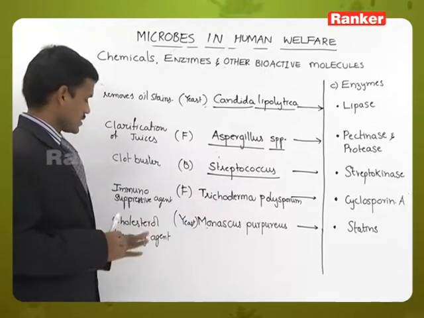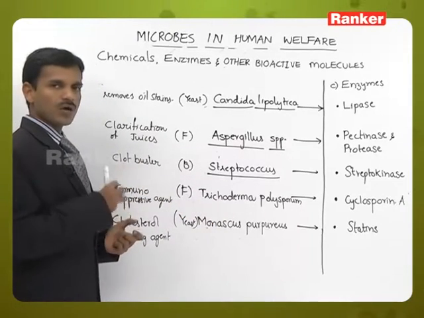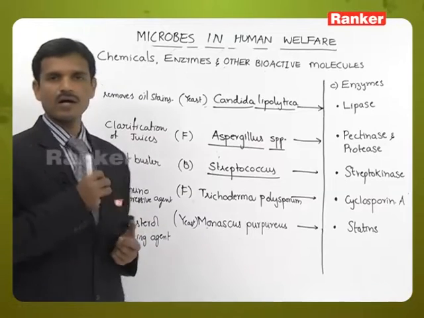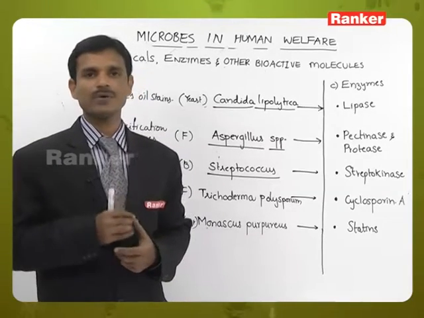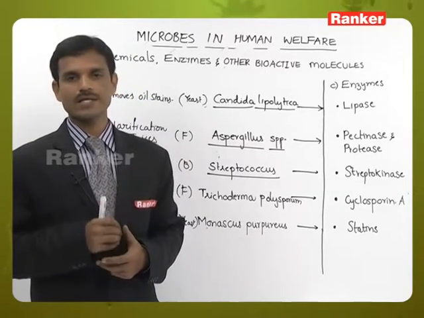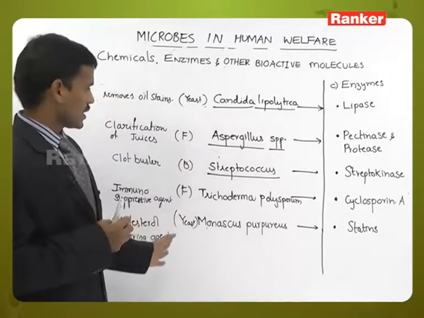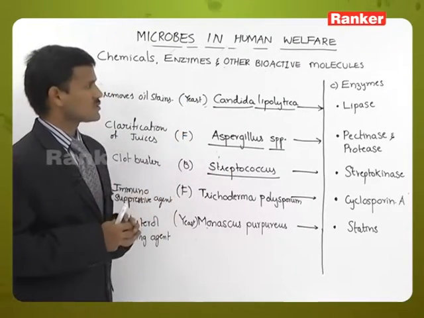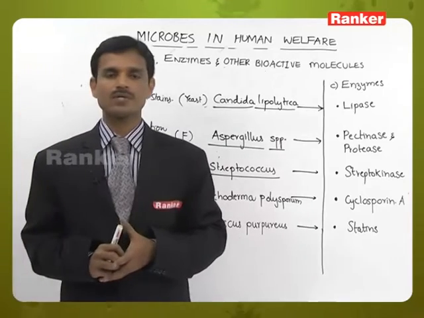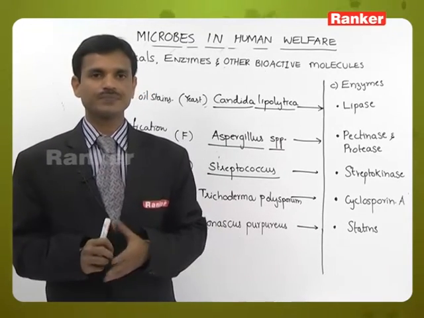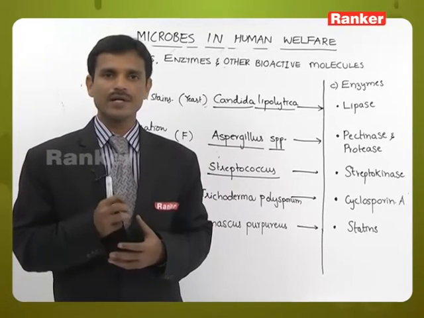Next, statins are reducing or lowering the cholesterol content. So, these are the bioactive molecules, chemicals and enzymes produced or extracted from different bacteria and fungal members. So, this is about microbes in different industries.